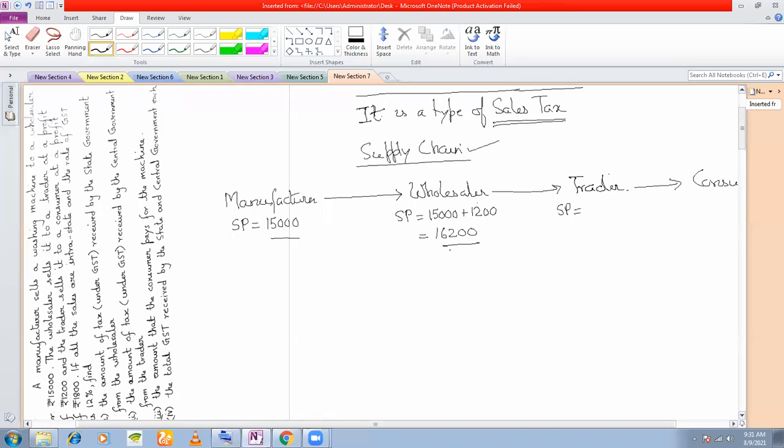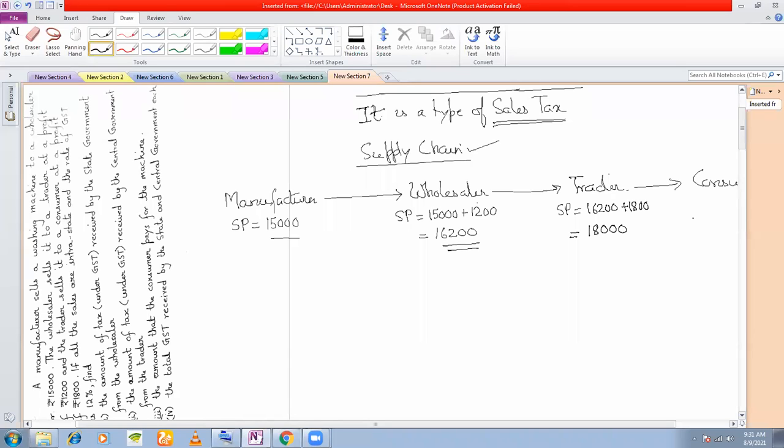Now the trader is buying for how much? 16,200, right? And he is selling at a profit of 1,800 rupees. That means to 16,200, he is adding 1,800 rupees and then selling. So how much is it? 18,000, right? So his selling price is 18,000.